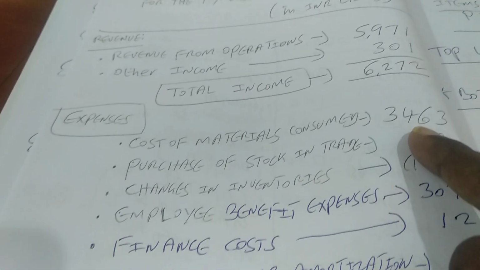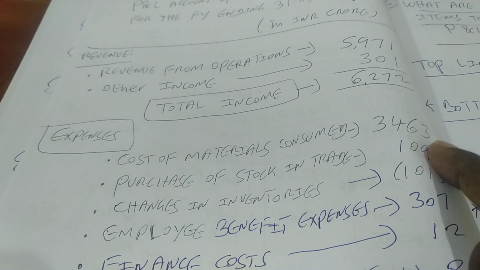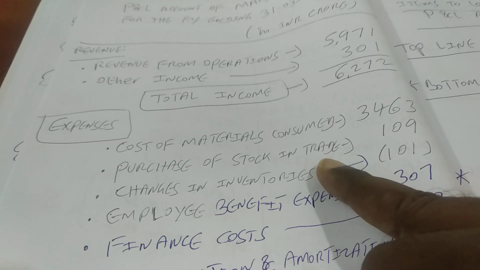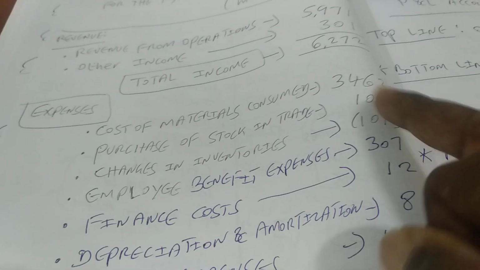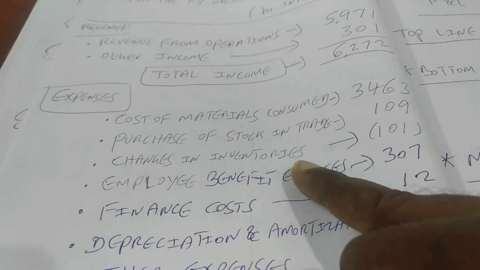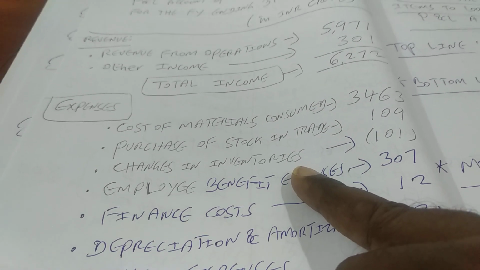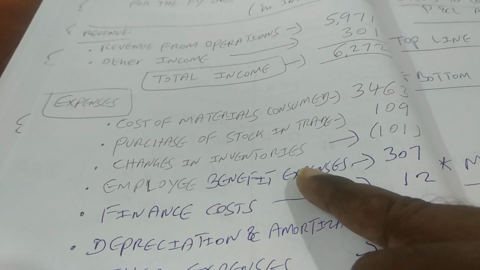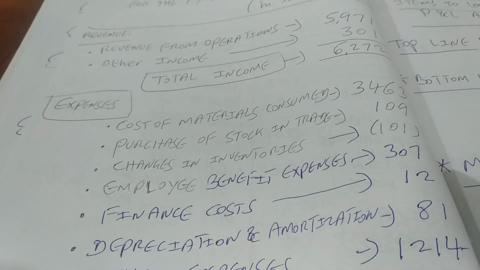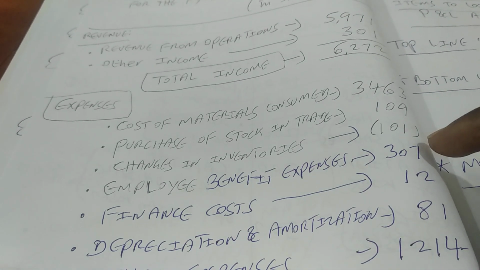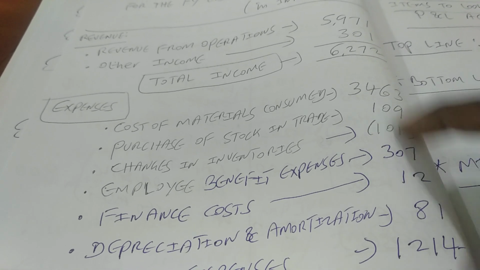So first one is cost of material consumed, that amounts to 3463 crores. Purchase of stock in trade, that is nothing but purchase of materials, amounts to 109 crores. Then change in inventories. Suppose the inventory comes down, that means it is going to be an expense, because we have sold the item. So in that case, we will be adding it with the expenses.